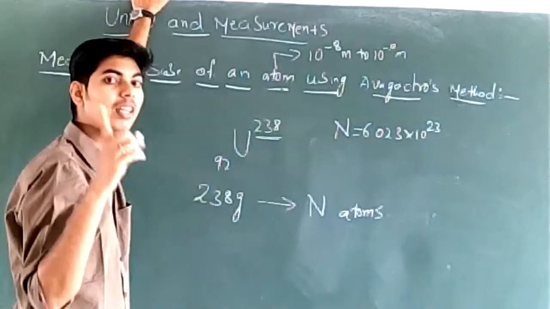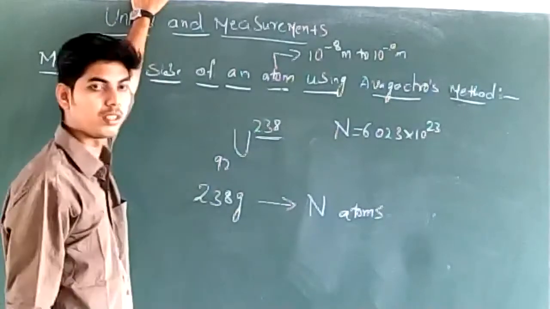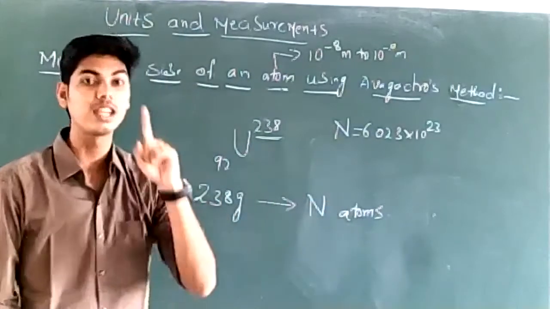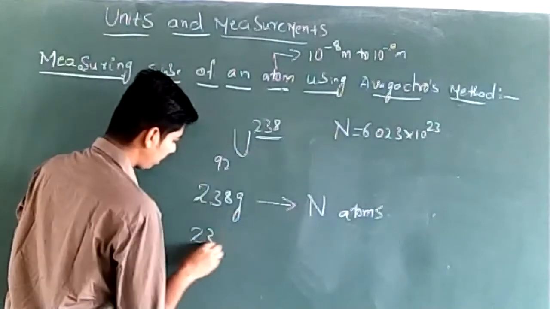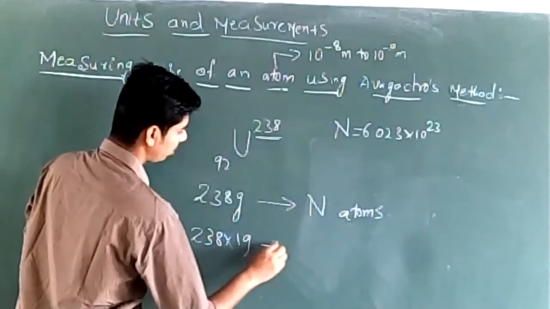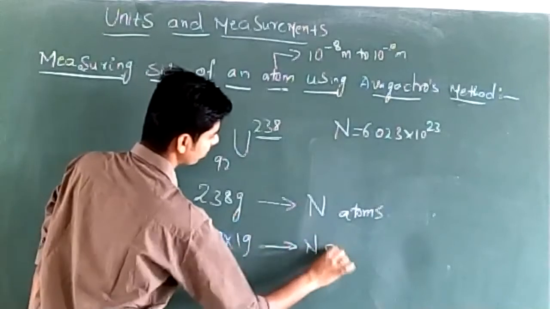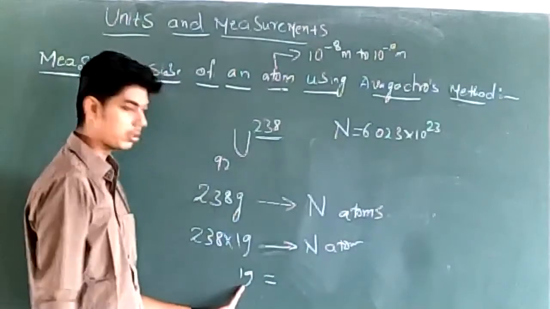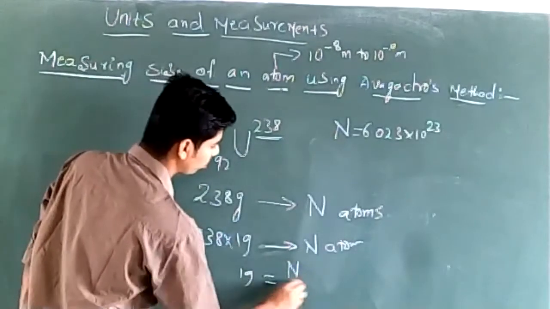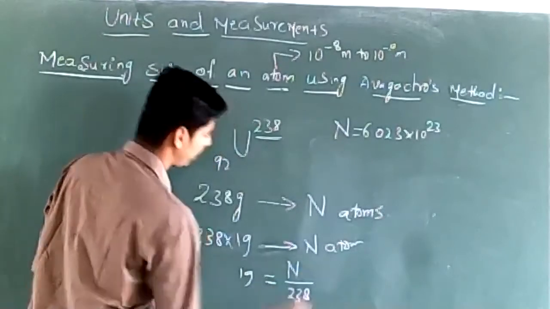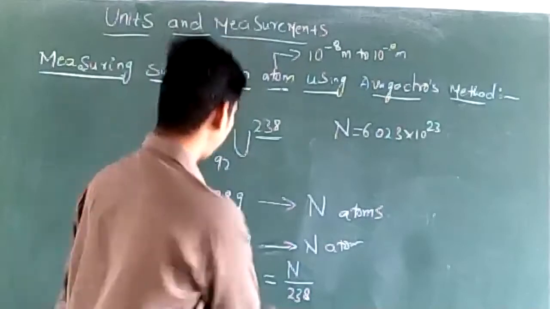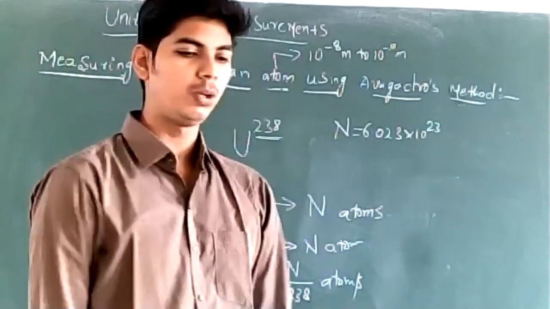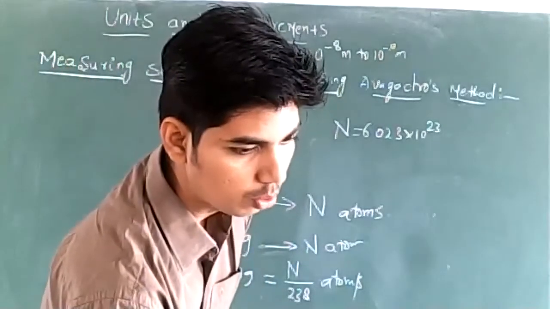So what will be the number of atoms present in 1 gram of the substance? See, 238 grams contain N atoms. How many atoms are contained in 1 gram of uranium? This can be written as 238 into 1 gram contains N atoms. So the number of atoms present in 1 gram of uranium must be equal to N divided by 238.